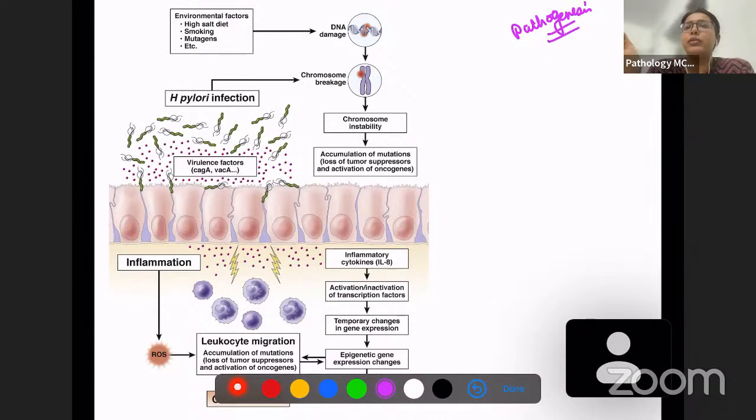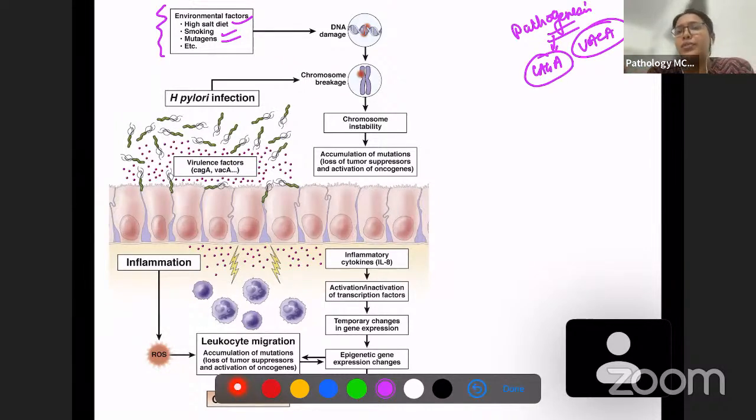Okay. So first of all, we know what are the risk factors of gastric carcinoma, right? Environmental factors, we have already discussed: high nitrate-rich diet, smoking, mutagens, and all these things. H. pylori infection is going to produce 2 important virulence factors. These virulence factors are CagA and VacA.